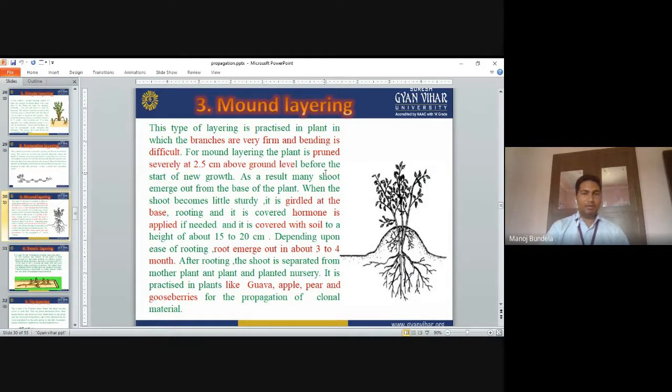In mound layering, the plant is pruned severely at 2.5 centimeter above ground level. From this portion we prune the plant and make the cuts, and from those cuts the roots will start to emerge. Then we cut it from here and sow it into the nursery.